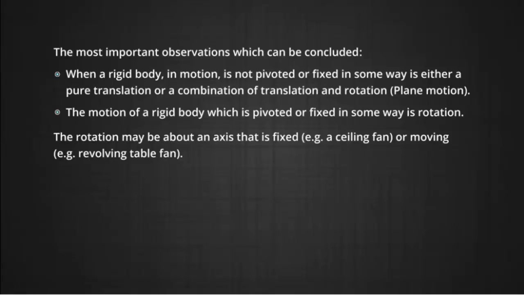The rotation may be about an axis that is fixed, for example for a ceiling fan, or a moving axis, as for an oscillating table fan. We shall in this unit consider rotational motion about a fixed axis only unless stated otherwise.